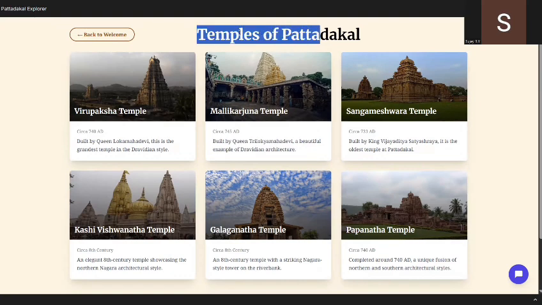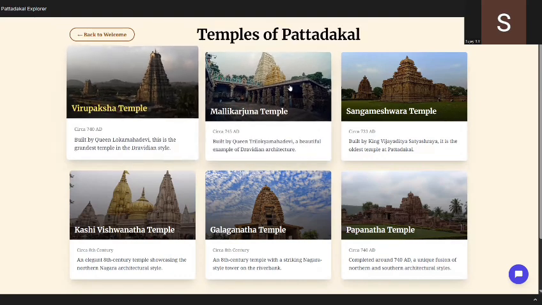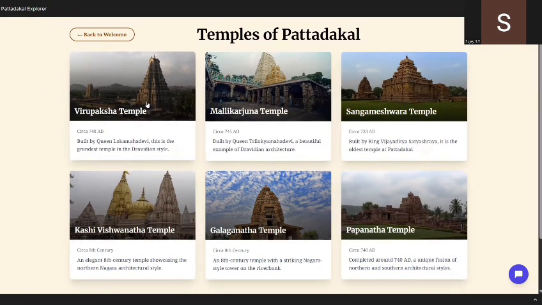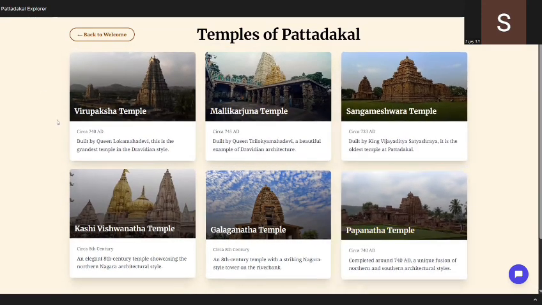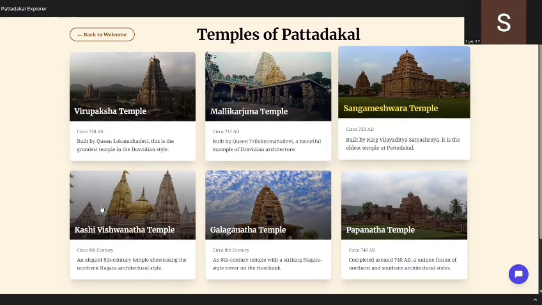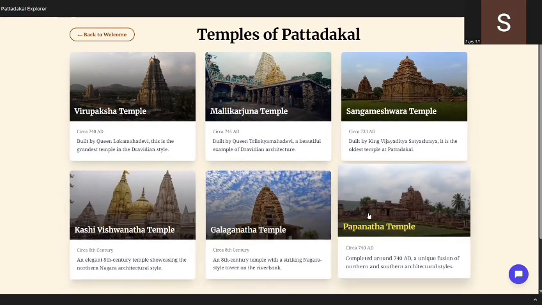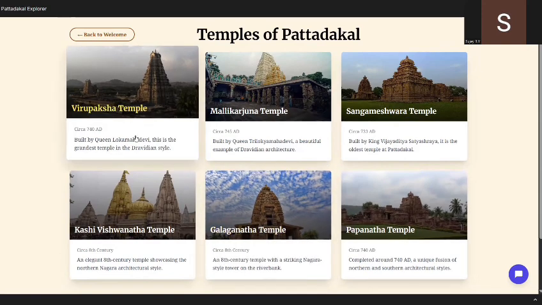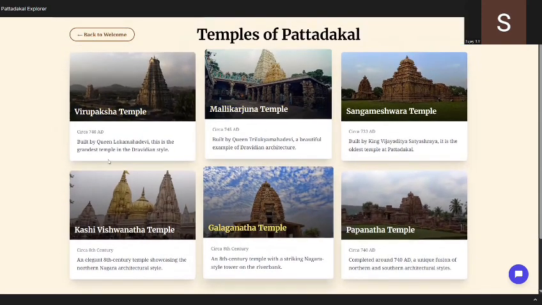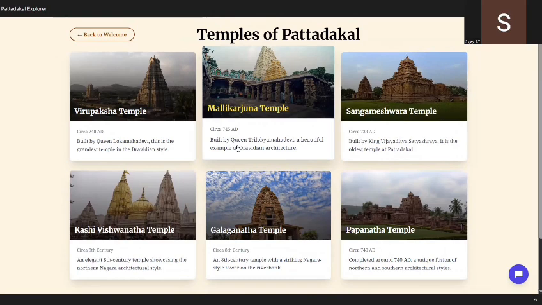It's titled the Temples of Pattadakal. You can see the different temples in Pattadakal: Virupaksha Temple, Mallikarjuna Temple, Sangameshwar Temple, Kashi Vishwanatha Temple, Papanatha Temple, Galaganatha Temple, and so on. You can add multiple temples. I have only mentioned the major temples present in Pattadakallu.